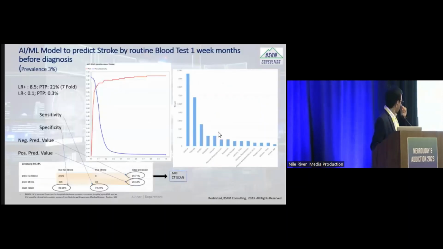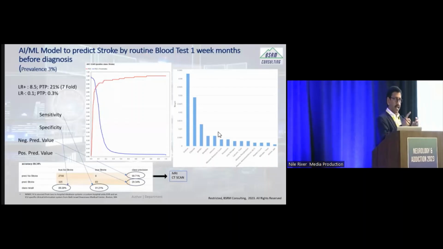So how did we do that? We obtained a standard, publicly available database of about 10,000 lab test results. We divided it into 5,000 patients who never had stroke and 5,000 patients who ended up with stroke. And we looked at their blood test results up to 1 week before, right? And we used 70% of those, which is 7,000, so 3,500 stroke patients and 3,500 control patients who never had stroke, and trained an AI model to identify the risk.